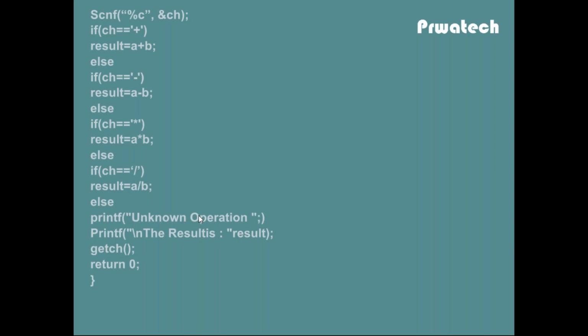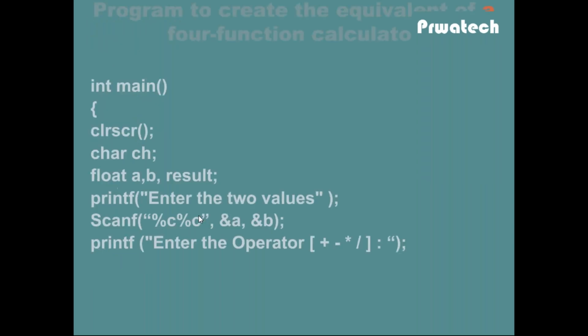Okay, I think everyone understands. Every program starts with main. CLR clears the console window, and I gave the character variable ch, and a, b, result, which are float data types. The user enters two values a and b, any values, and gives any of the four operators.